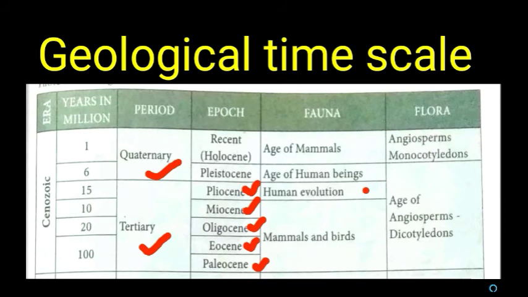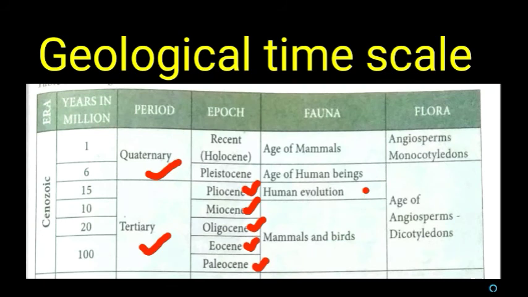The next period is Quaternary, the period in which we are living. Here we are seeing a decline of mammals. Most of the mammals are starting to go extinct, and at the same time there is the beginning of human social life. This is the age of human beings. The Quaternary is divided into two epochs.